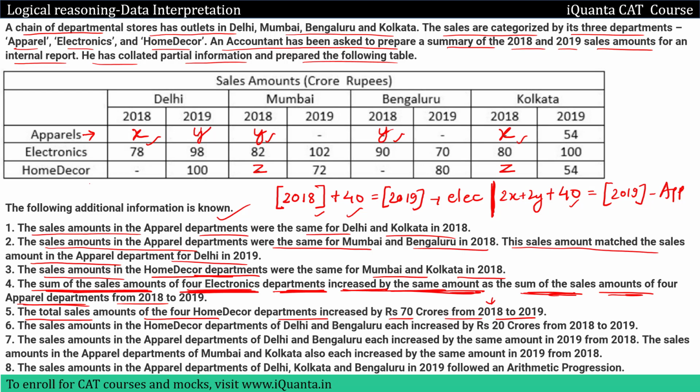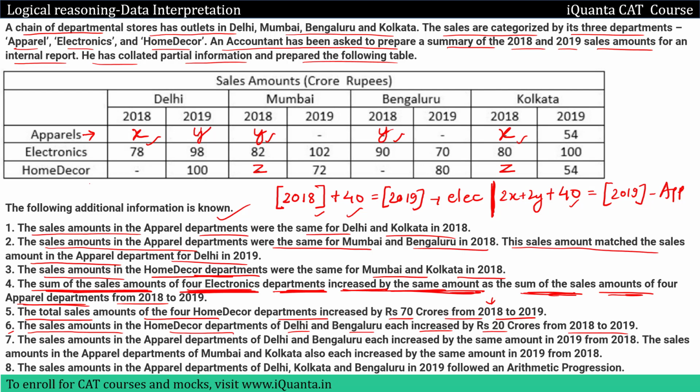But now if we look at the home decor department of the 4 cities in 2018, some of the figures are missing from the table. So let's skip this clue for a while. Let us find out more direct clues. In the sixth one, we have that the sales amounts in the home decor department of Delhi and Bangalore each increased by 20 crore from 2018 to 19. So Delhi, Bangalore each increased by 20 crore.